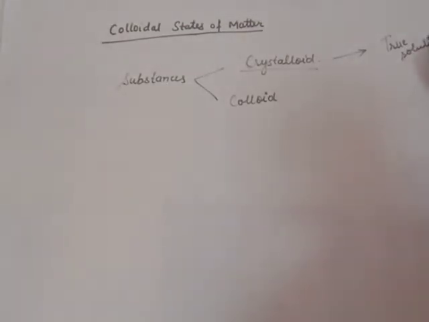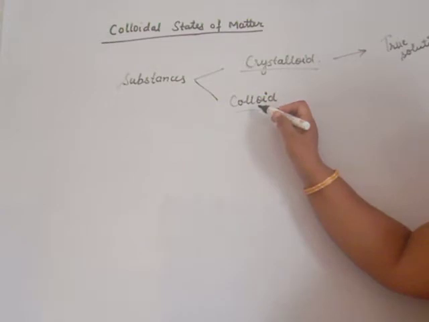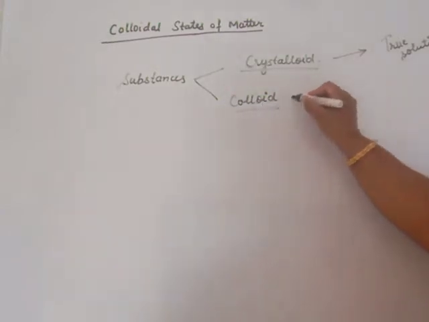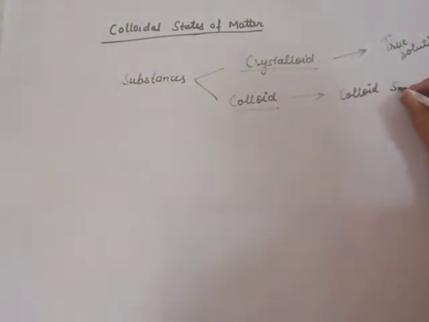And colloids are those particles that do not pass through the semi-permeable membrane. They can pass through ordinary filter paper but not through the semi-permeable membrane, animal membrane, vegetable membrane or mucin cloth. That type of substance is known as a colloid, and when these colloids are dispersed in the solvent or liquid, the solution obtained is known as colloidal sol.